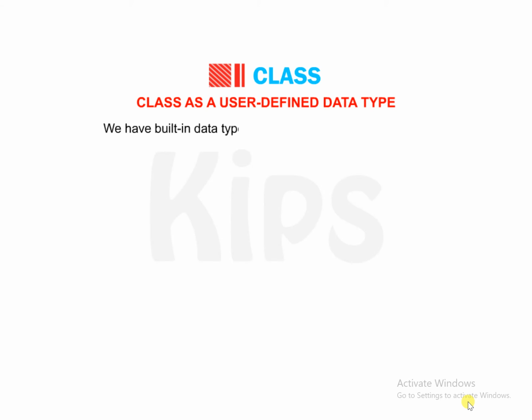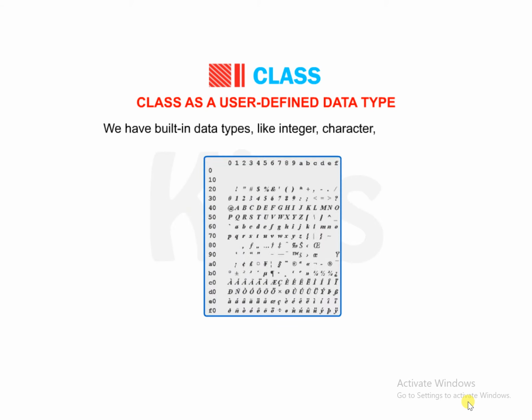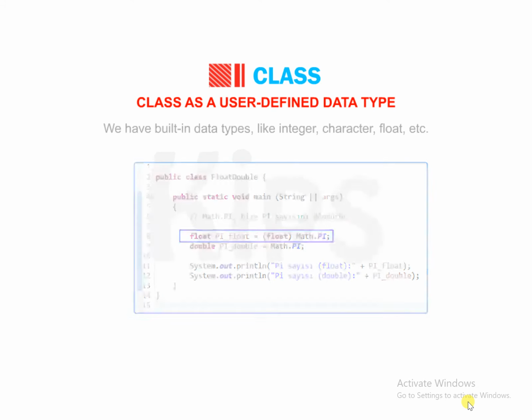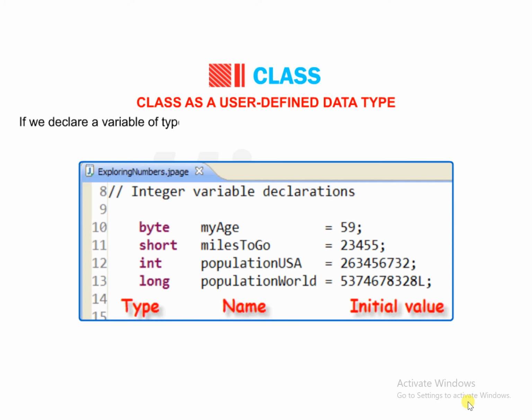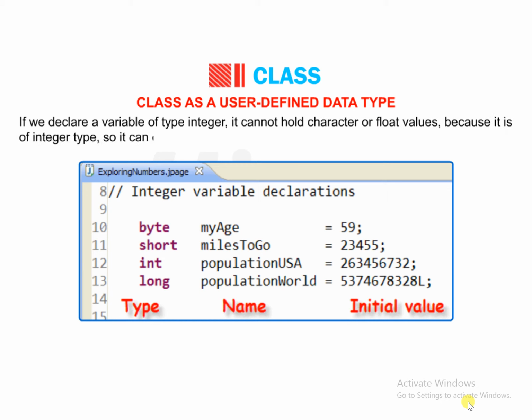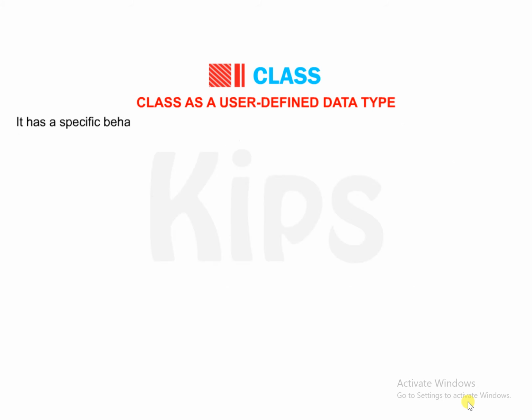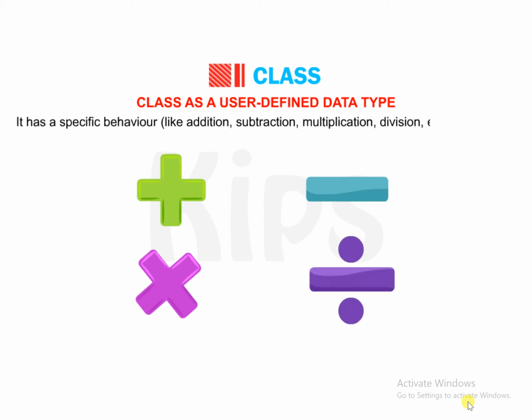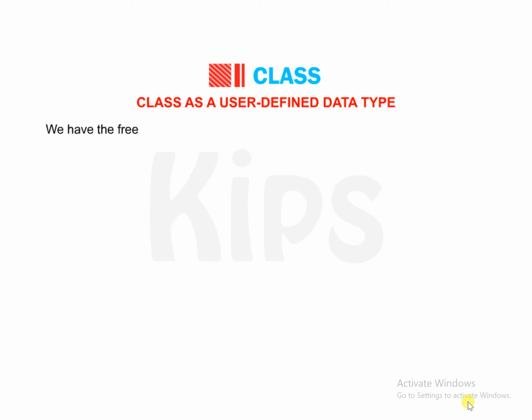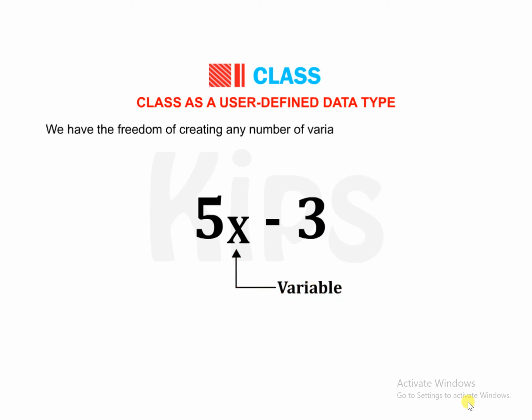We have built-in data types like integer, character, float, etc. If we declare a variable of type integer, it cannot hold character or float values because it is of integer type, so it can only hold integer values. It has a specific behavior like addition, subtraction, multiplication, division, etc. that cannot be changed. We have the freedom of creating any number of variables from a single data type.